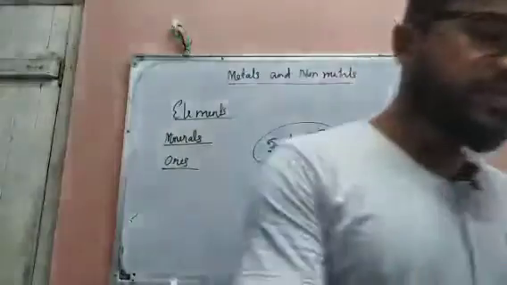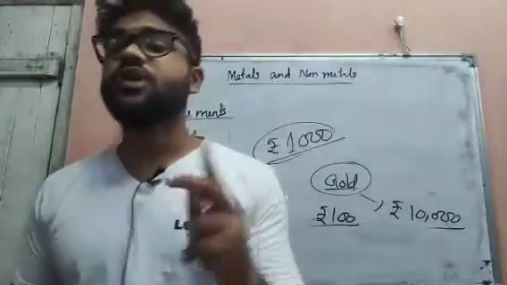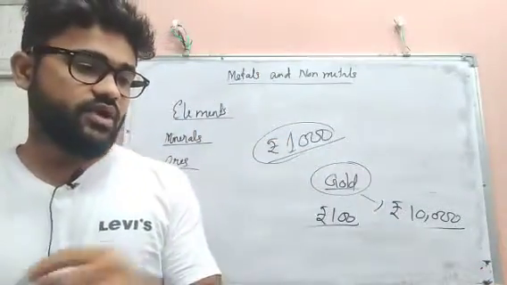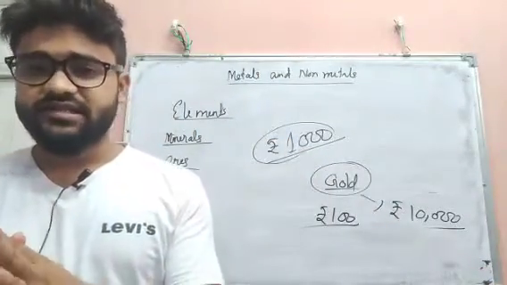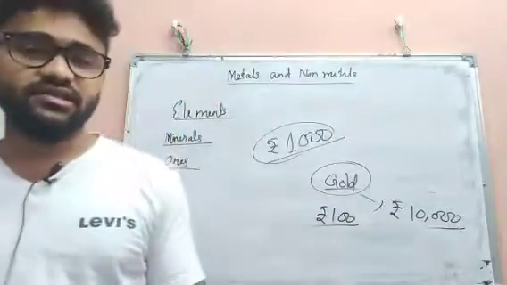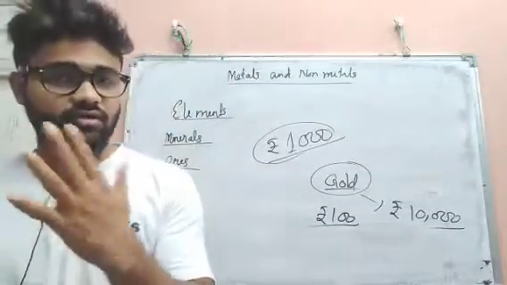Okay, so generally the elements are classified into two categories. One is metals and one is non-metals. Except for about 20 elements on the earth, all are metals. And metals are generally found in the compound state.